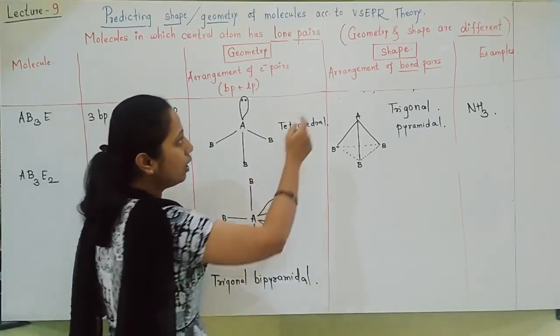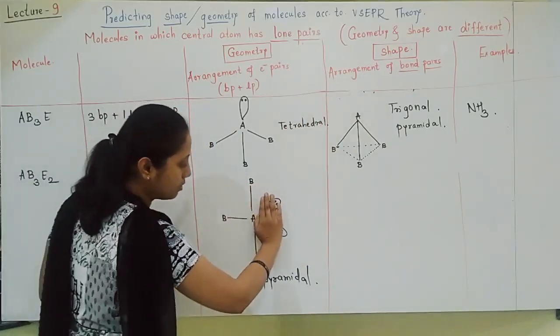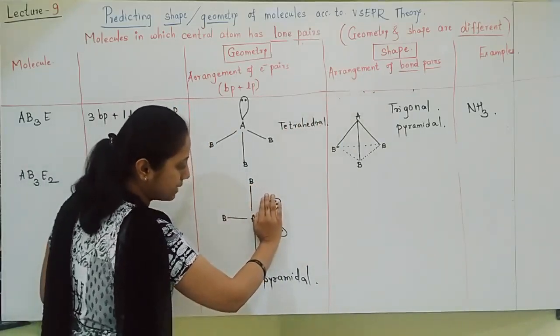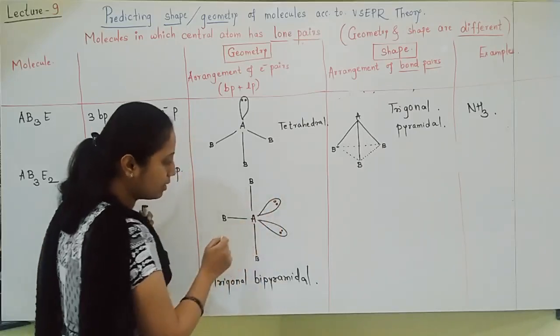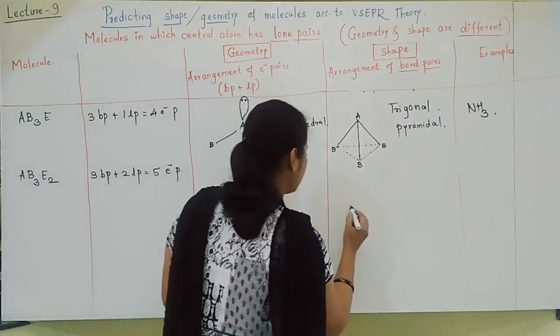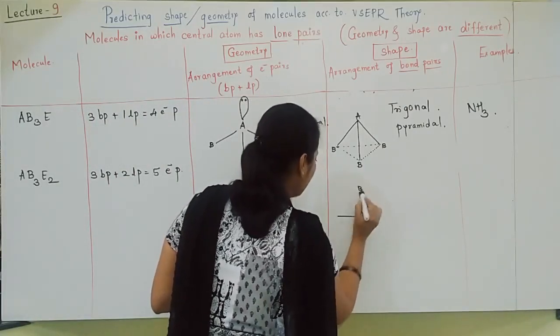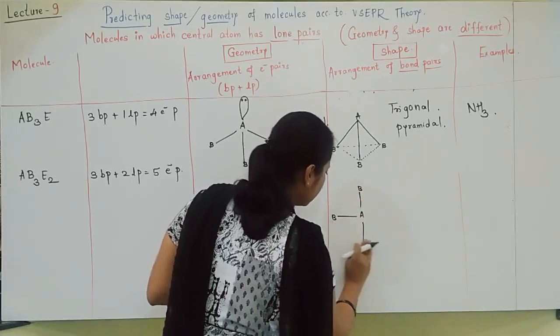Okay. Now let us predict the shape of this molecule. For predicting shape, I must not show you the lone pairs. If I do not show lone pairs, what does the molecule's shape become? Like this, the molecule shape will become. See students, I am showing the shape, and you can guess very well what type of shape this is.